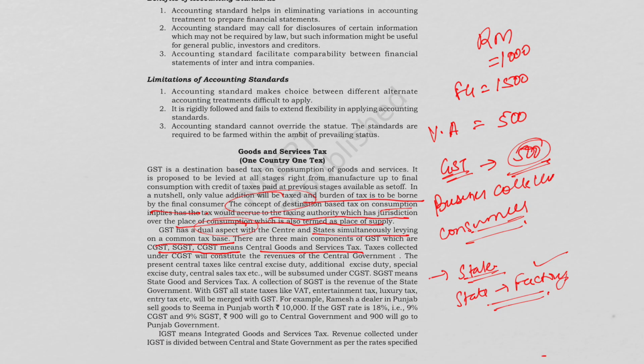Okay. So India is a federal country, so it has basically two components. So central goods and service tax. This is collected by the central government, and SGST, it's state goods and service tax. It is collected by state government.